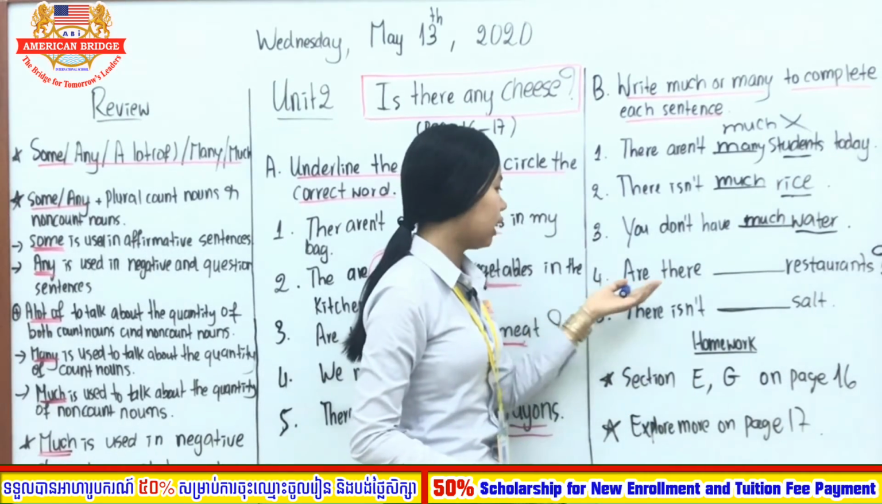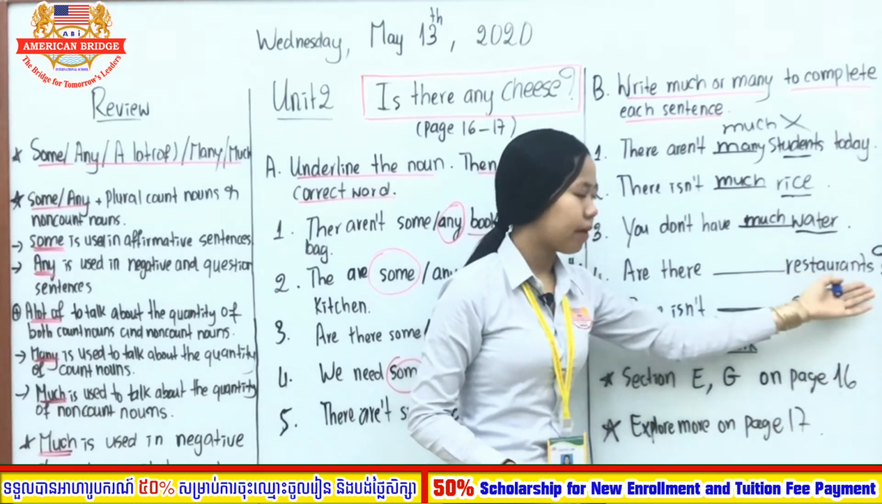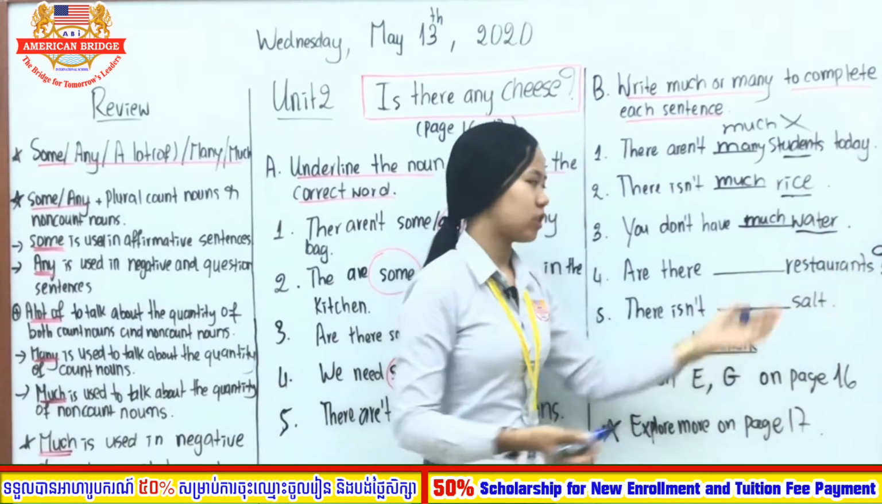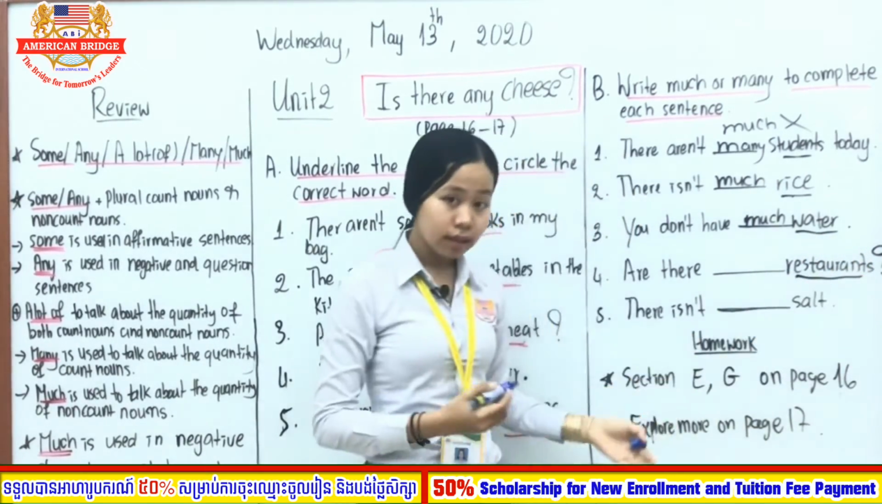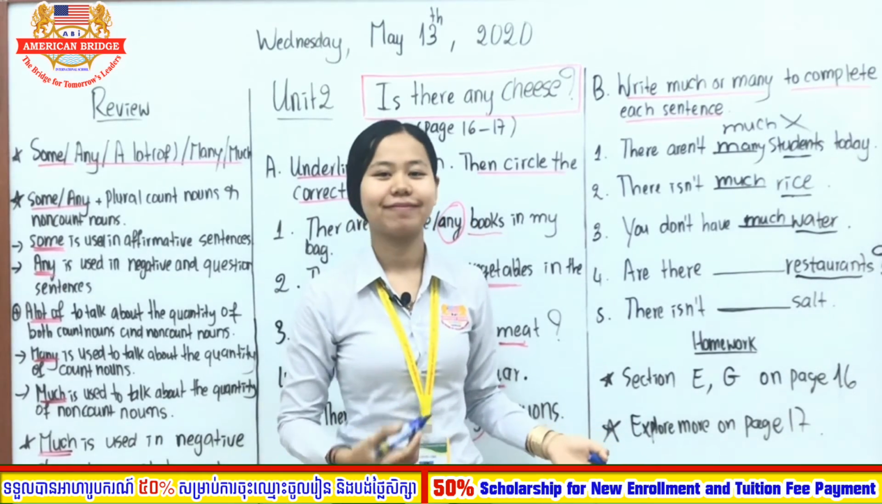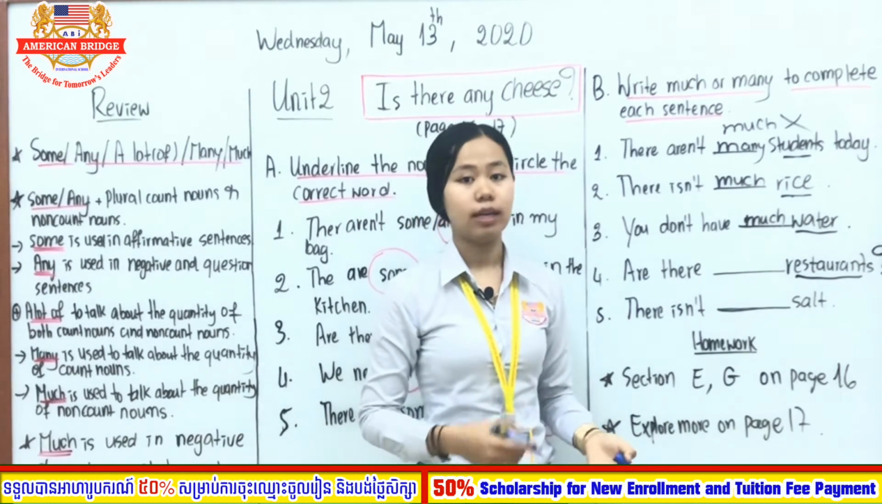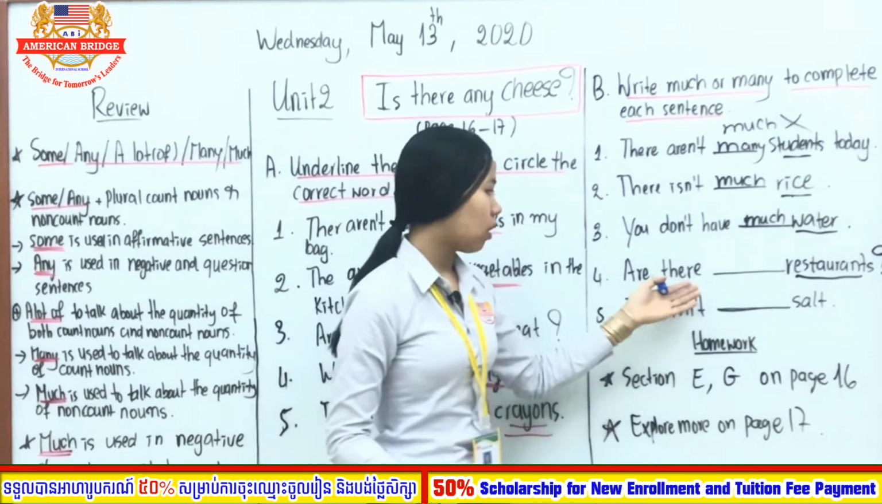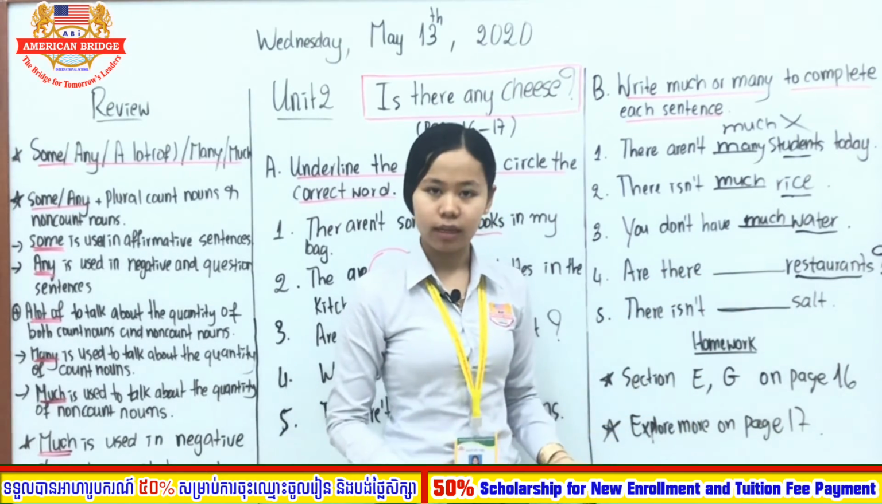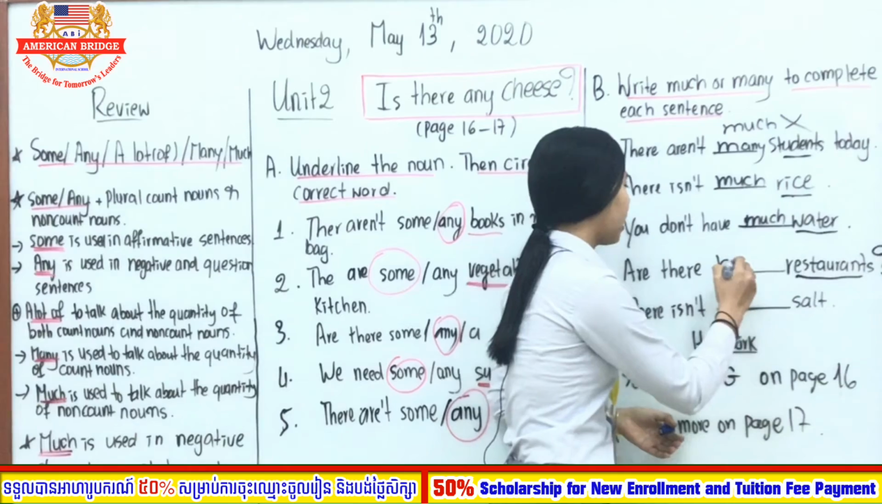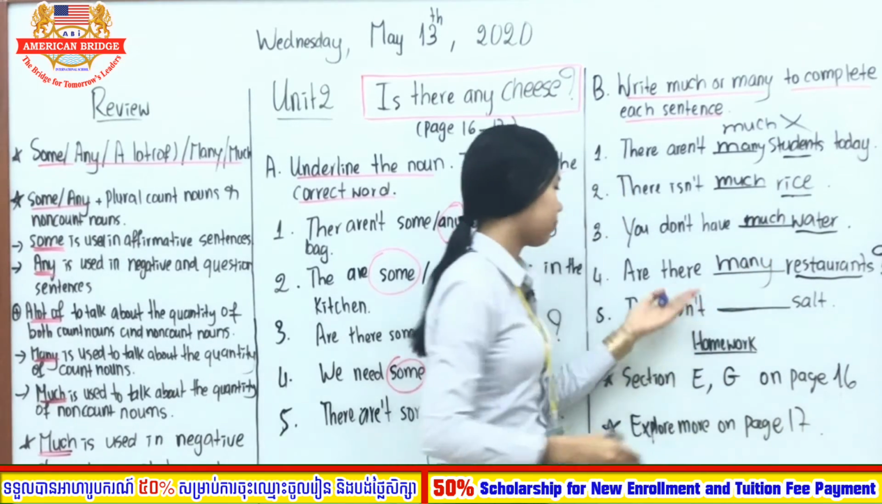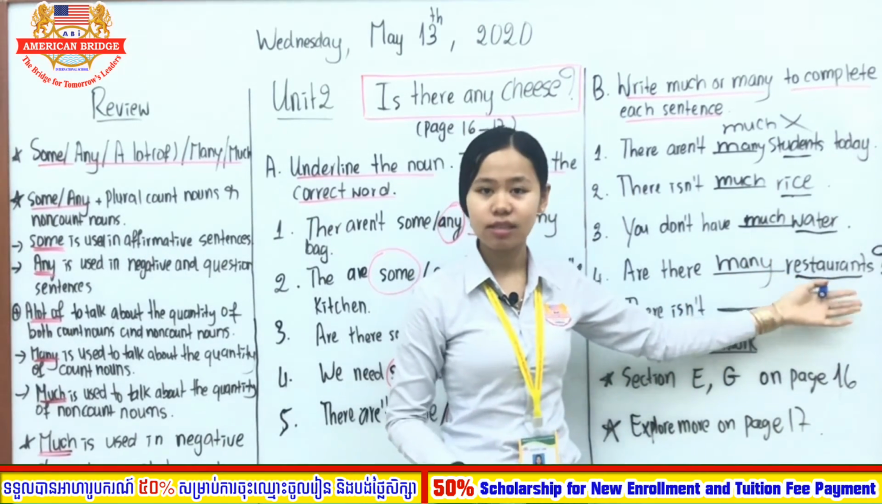Okay, number 4. Are there blah blah blah restaurants? So restaurants, is it a count noun or non-count noun? Yes, very good. Count noun. It is a plural count noun. So you use much or many? Very good. Many. Are there many restaurants? Okay.